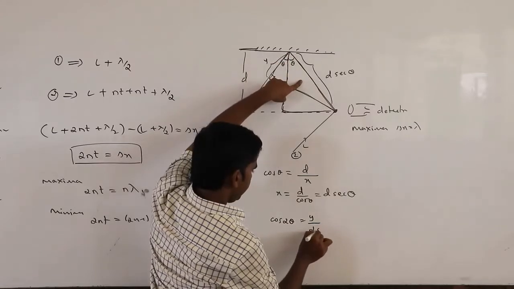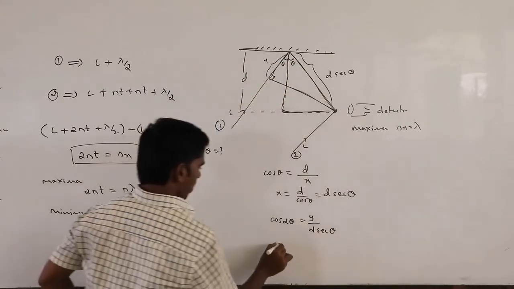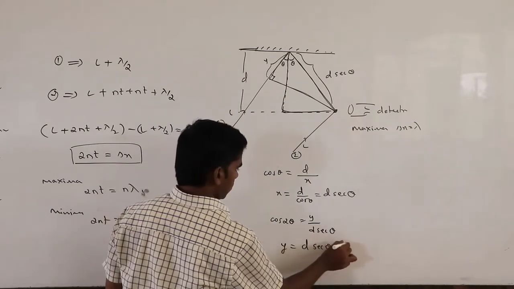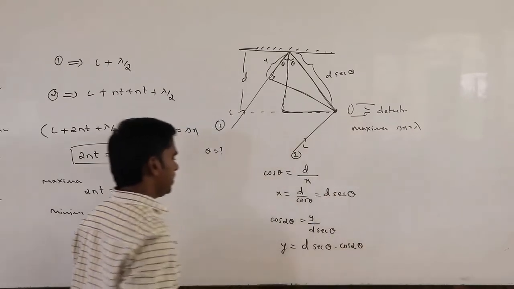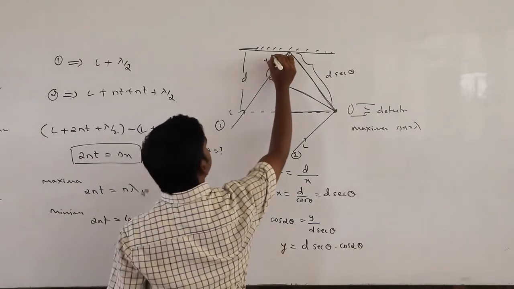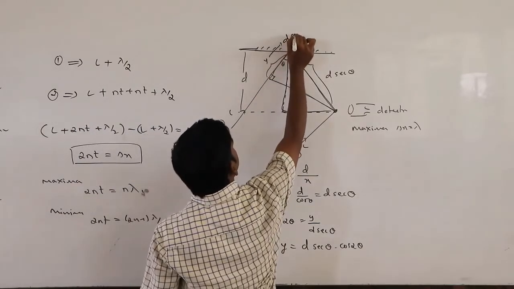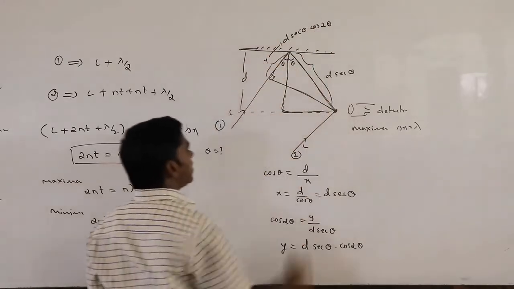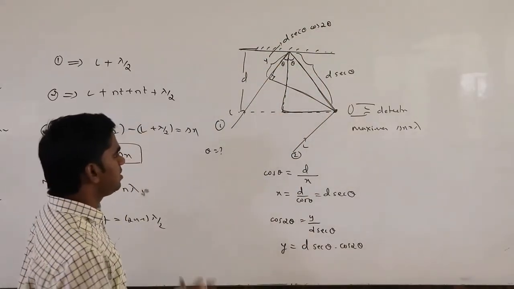Hypotenuse is d sec theta. So y equals d sec theta into cos 2 theta. Okay, this is the extra distance covered.